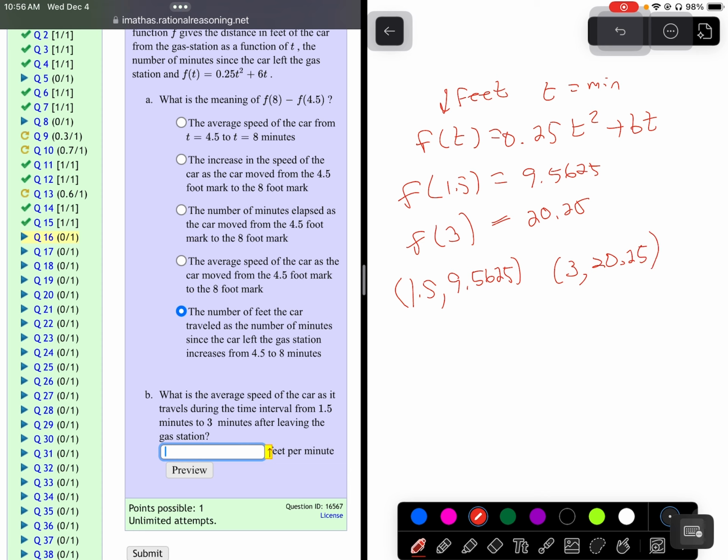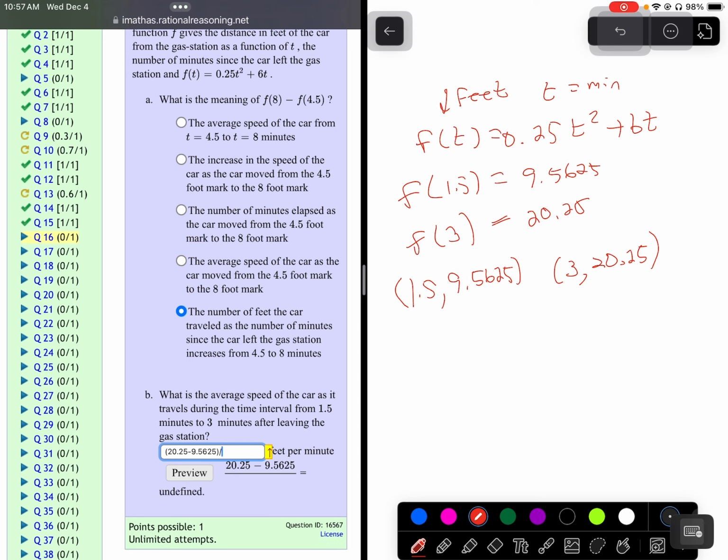So now we need the whole average feet per minute. If we do the feet, that is on the top, I'm going to do 20.25 minus 9.5625. That's the feet on top, divided by the minutes. So feet divided by minutes. So 3 minus 1.5.